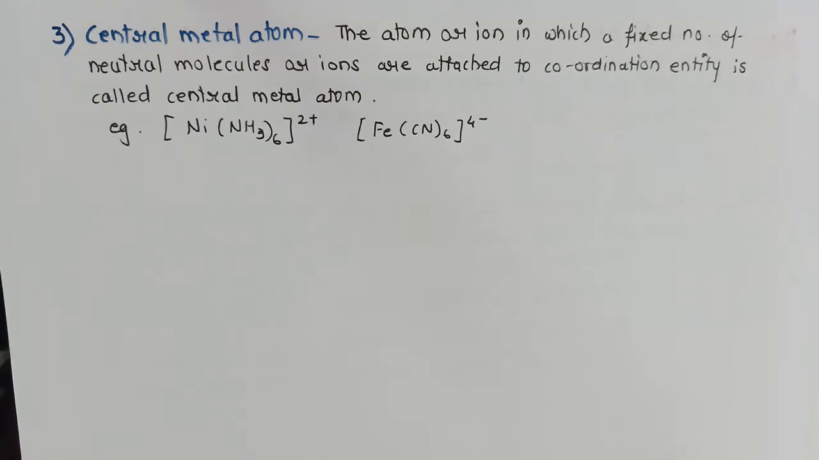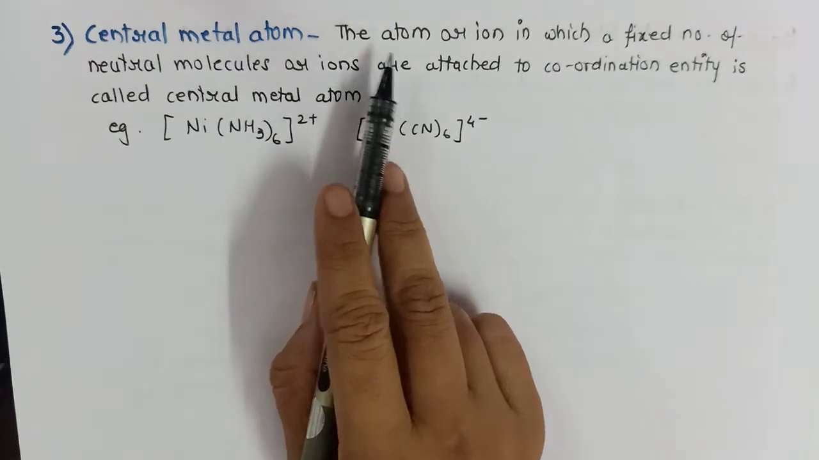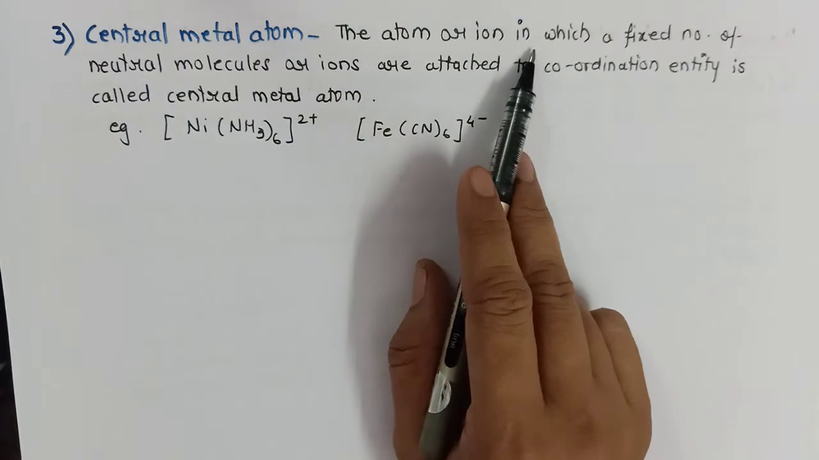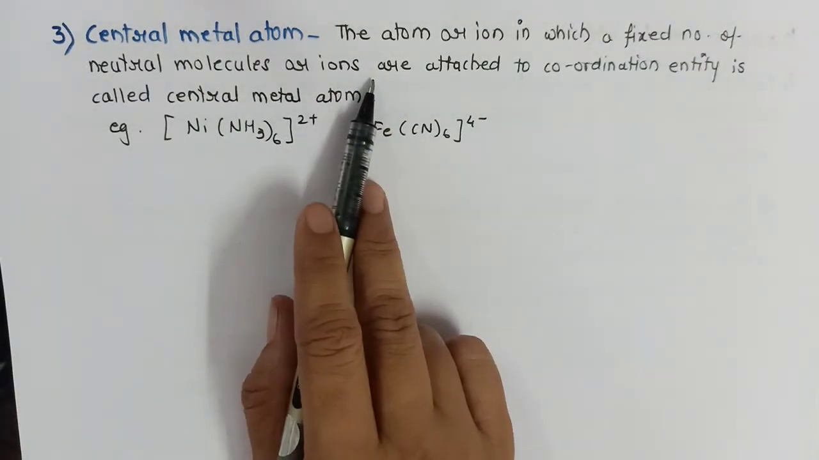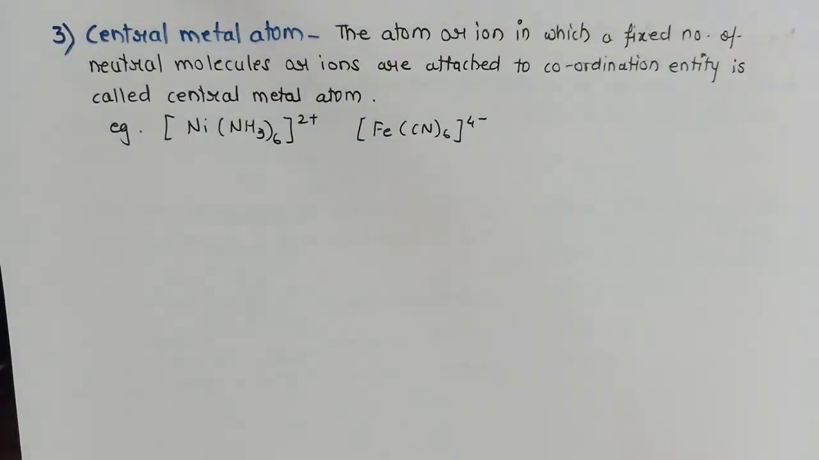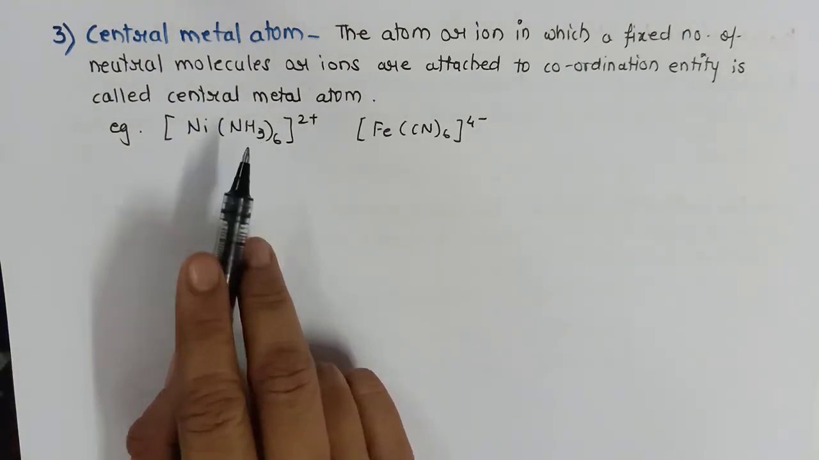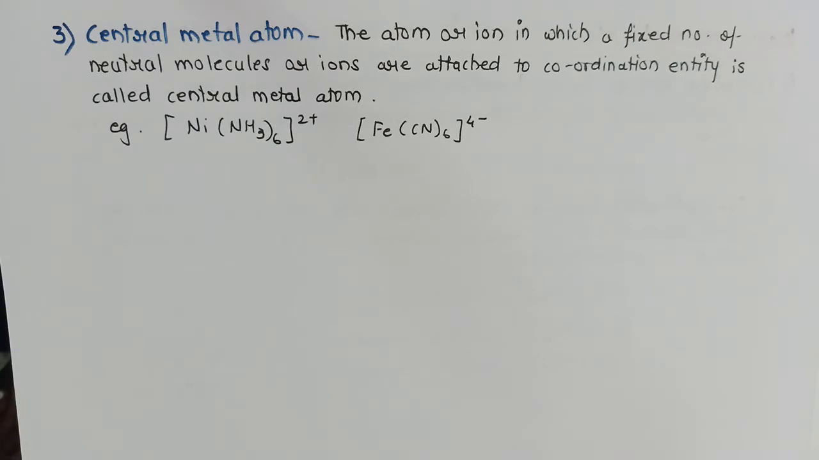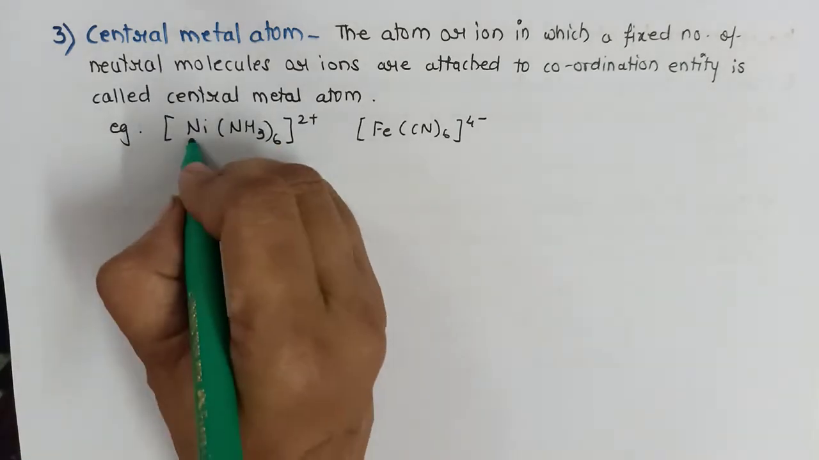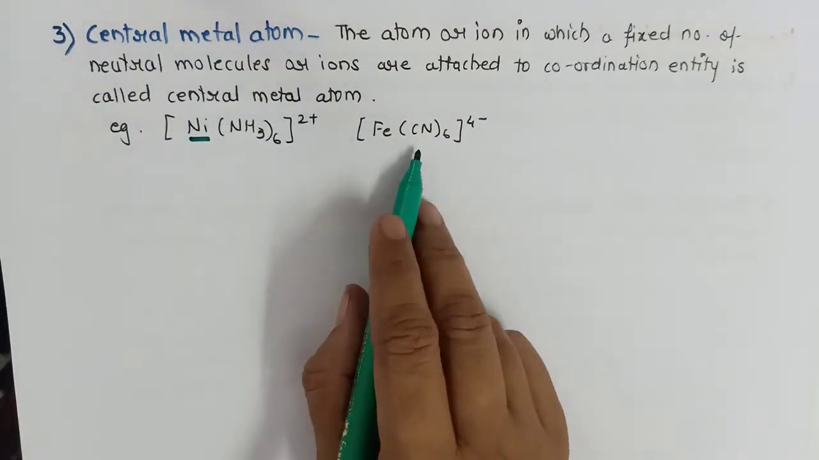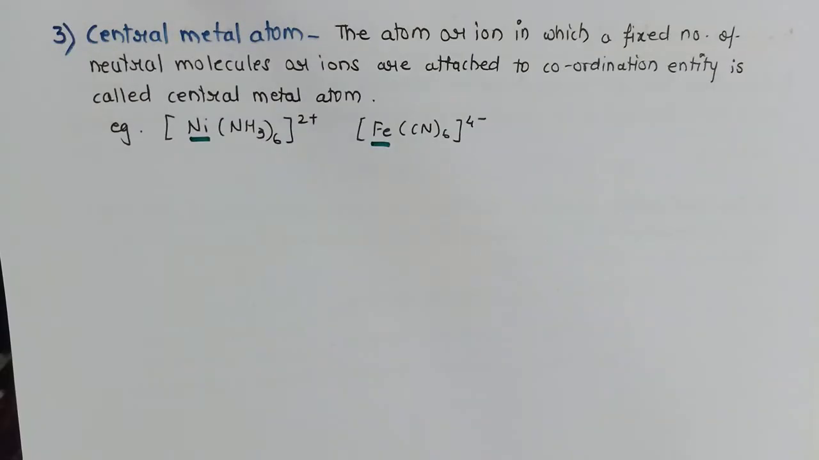At the starting of the video, we have seen that a coordination entity will have one central metal atom. Now that central metal atom can be defined as the atom or ion to which a fixed number of neutral molecules or ions are attached in the coordination entity. This central metal atom must be able to accept the electrons which are given by the other species. For example, in the first example, the central metal atom will be nickel, whereas in the second case, iron will be the central metal atom.